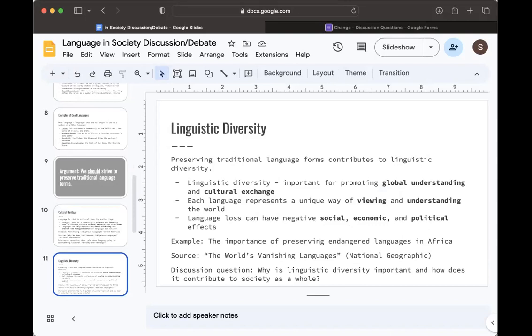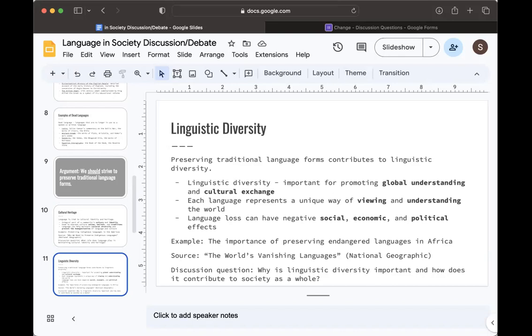So the next point is about linguistic diversity. Preserving traditional language forms can contribute to linguistic diversity, which is very important for promoting global understanding and cultural exchange.